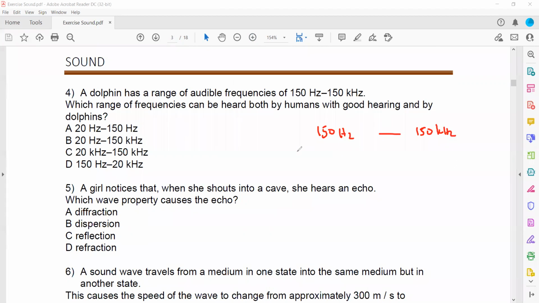The range of frequency which a normal human being can detect is from 20 hertz to 20 kilohertz, or 20,000 hertz. When we check 20, a human ear can detect 20, but a dolphin cannot detect 20, so it cannot be A. When we check the second option as well, 20 cannot be detected by the dolphin.